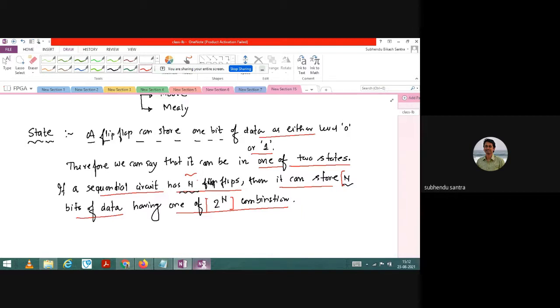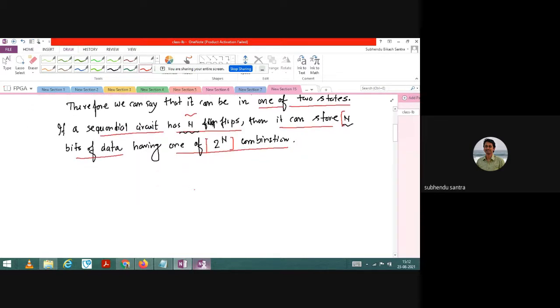Since there are a finite number of states in a sequential circuit, we can say it's a finite state machine. It is not infinite states.